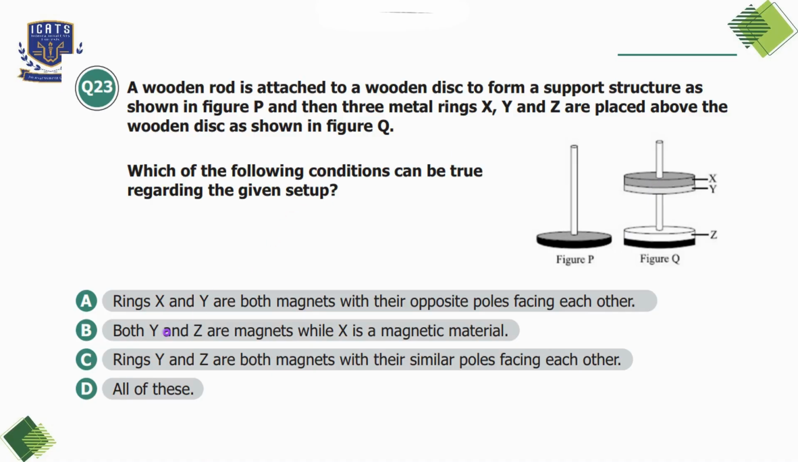Option B, both Y and Z are magnets while X is a magnetic material. And option C is rings Y and Z are both magnets with their similar poles facing each other. So these two options are interlinked. Like if Y and Z both magnets are facing the same pole, so they will repel and create a gap in the center. Whereas if X is a magnetic material, so it will simply get attracted towards the Y, which is a magnet. So since all three conditions can be valid in different scenarios, we'll choose option D here. All of these are correct.